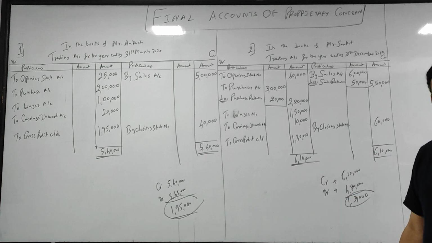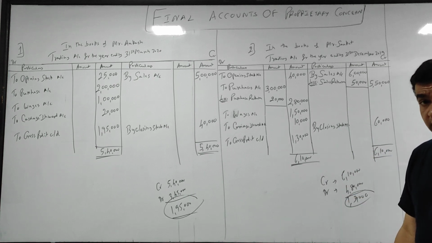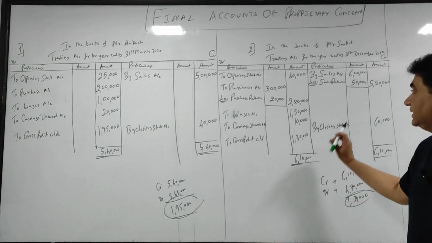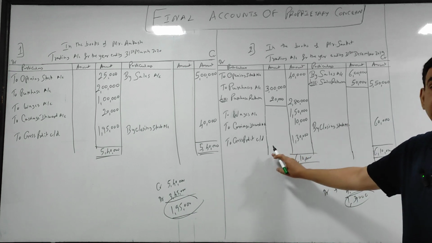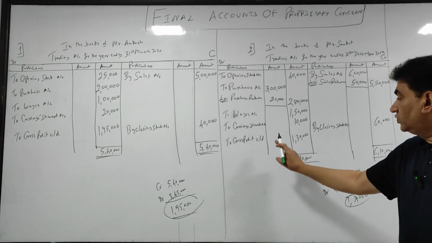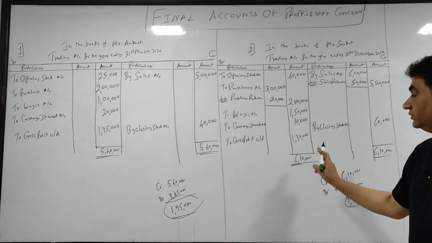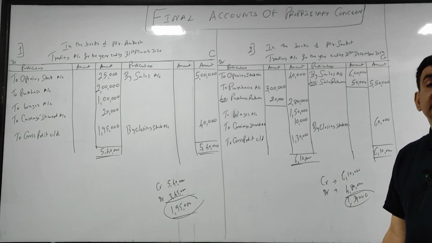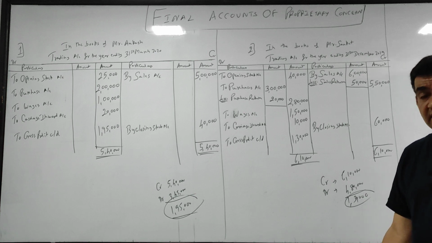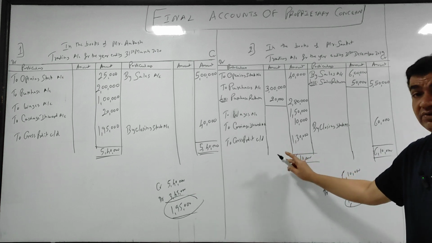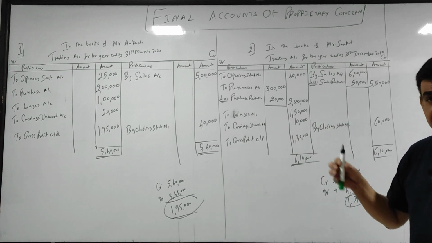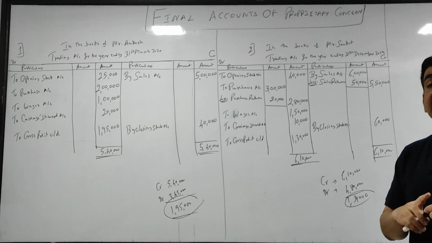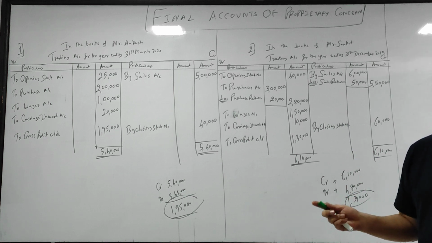Very important, I told you, a commonly asked objective question, not only in SYJC board but also FYJC: credit balance of trading account is gross profit. So to gross profit carried down 1,30,000. Clear? And when I say carried down, it goes to P&L, profit and loss, that we will see in the next class.